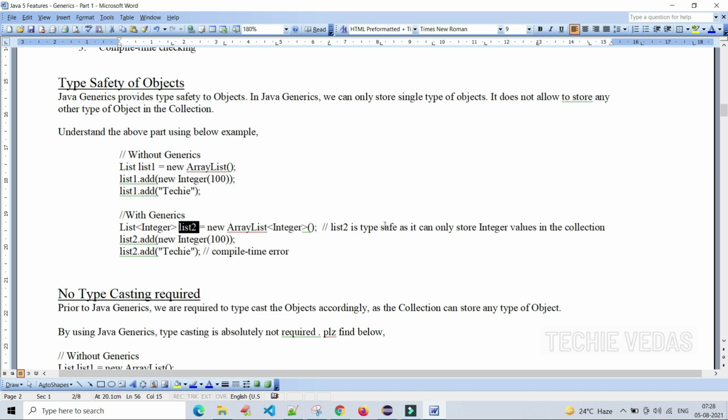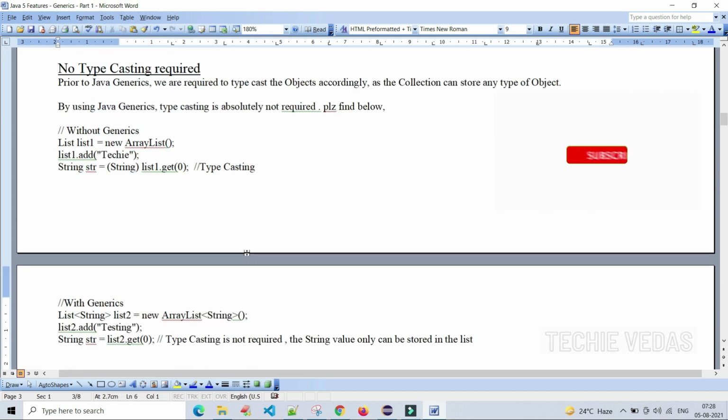List2 is type safe, as it can only store integer values in the collection. If you try to add some String object to the Integer list, it will throw a compile time error. Okay, you understand, right?